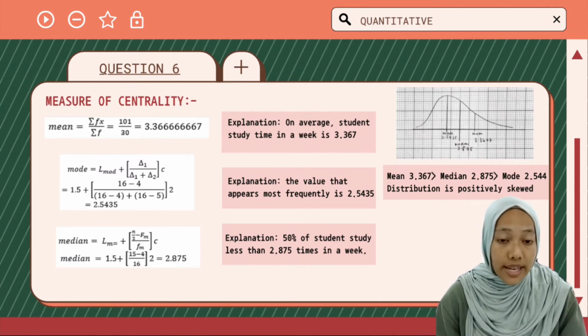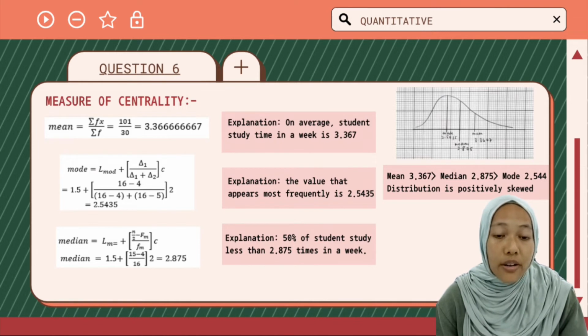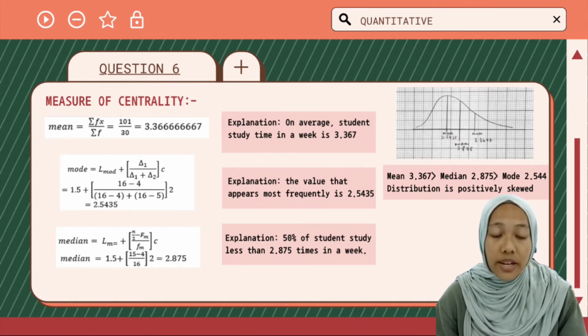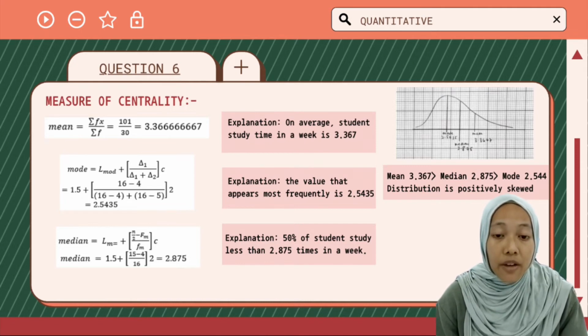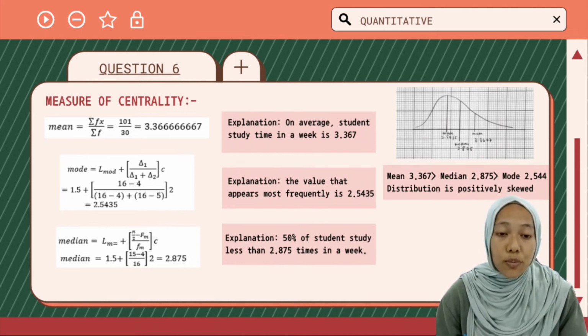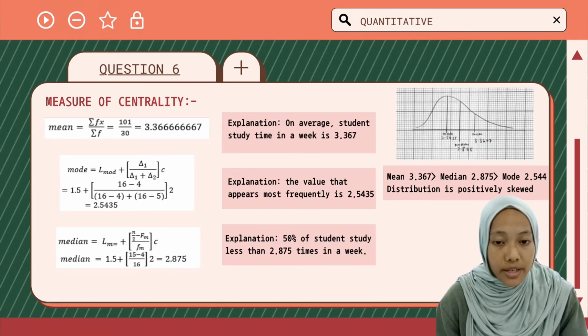The mean value we get is 3.367. It means on average, students' study time in a week is 3.367. The mode value is 2.5435. It means the value that appears most frequently is 2.5435. For the median, the value is 2.875. That means 50% of students study less than 2.875 times in a week.